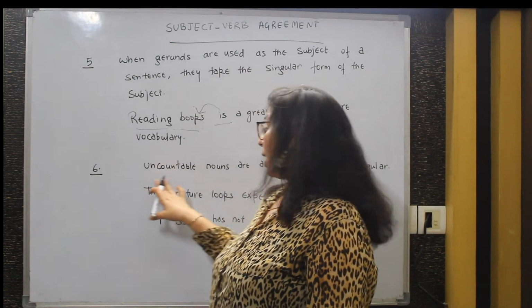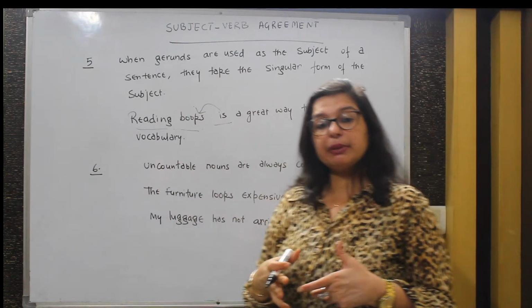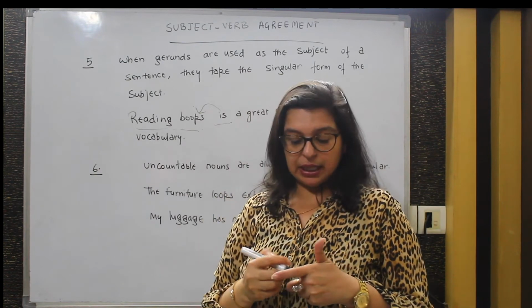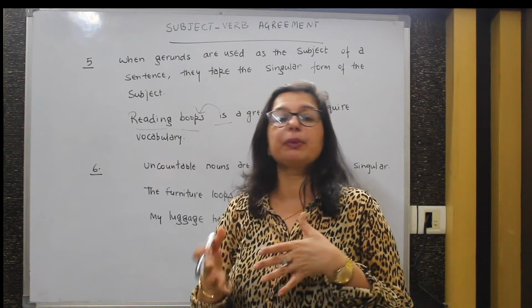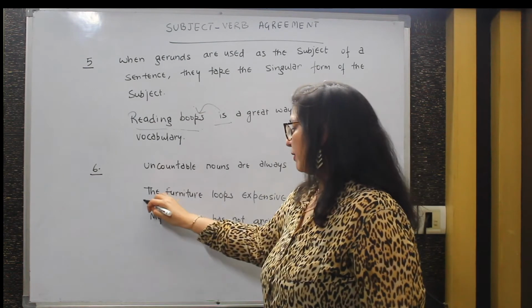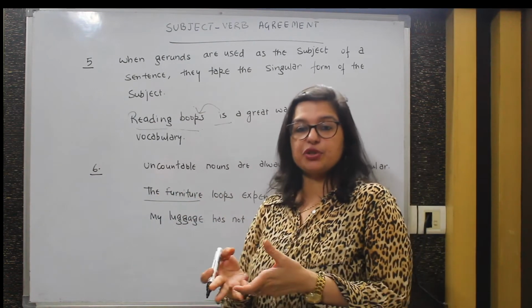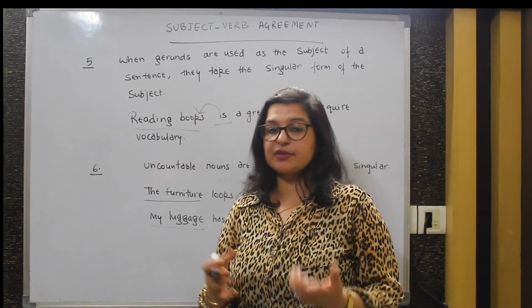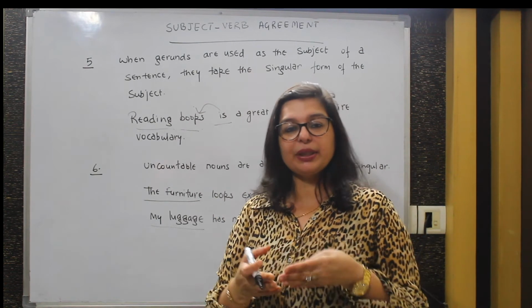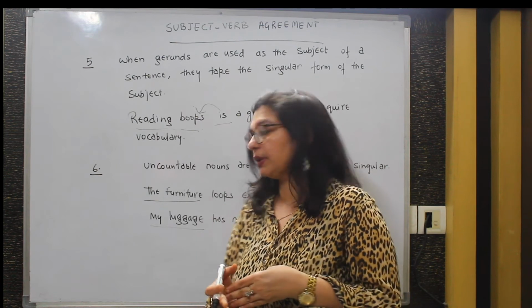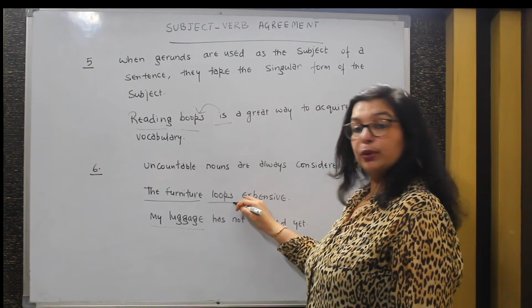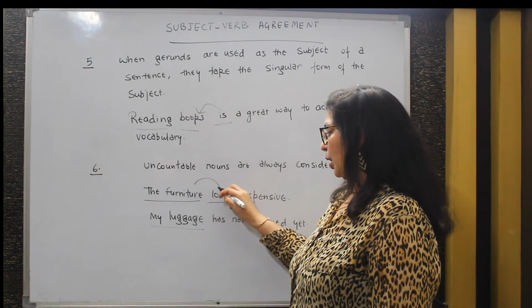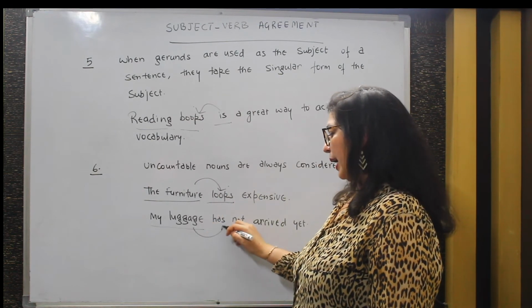Point number 6, uncountable nouns. Uncountable nouns are always considered singular. Uncountable nouns are the nouns that cannot be pluralized. For example, furniture. We never say furnitures, or we don't say luggages. For example, advice. We never say advices. Advice is also an uncountable noun. So any uncountable noun also takes a singular verb. So furniture looks, and luggage has.